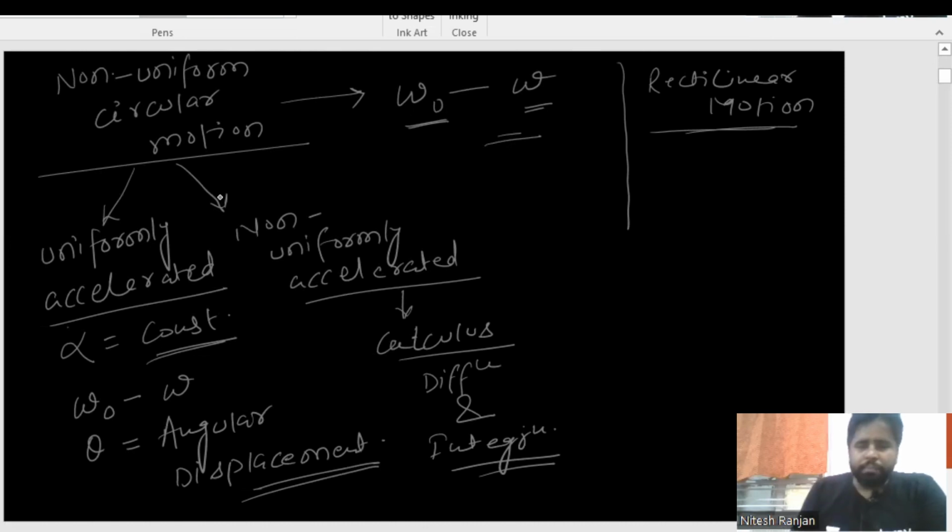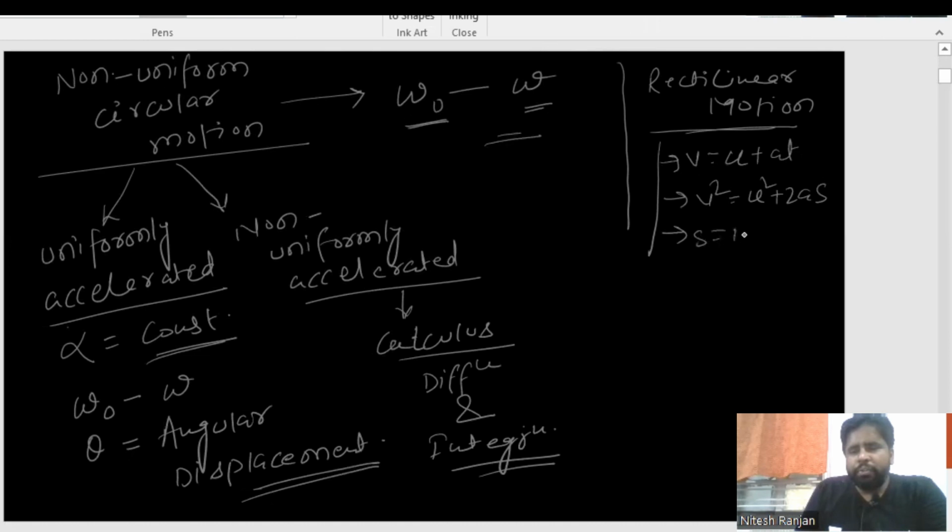If it is rectilinear motion, we all know the equations. What are those equations? v is equal to u plus at, then v squared is equal to u squared plus 2as, then s is equal to ut plus half at squared, and then s nth is equal to u plus a by 2 into 2n minus 1.